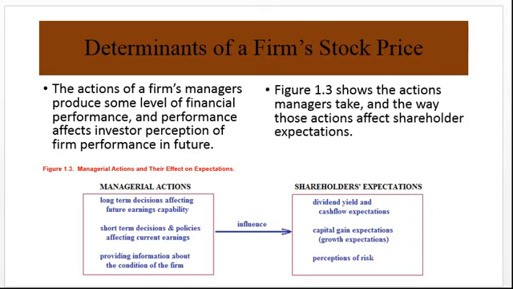Managerial actions include long-term decisions that affect the future earnings capability of the company, short-term decisions and policies affecting the current earnings, and managers also provide information about the condition of the firm. All these things influence the shareholders' expectations about dividend yield, cash flow expectations, capital gains and losses or growth, and also the perception of risk associated with owning the stock.